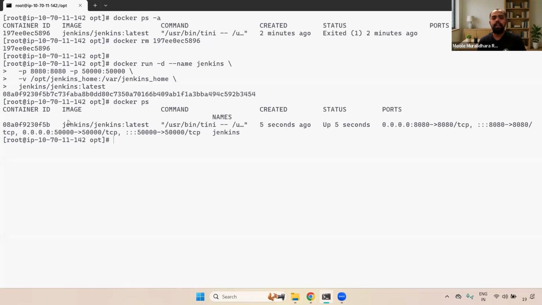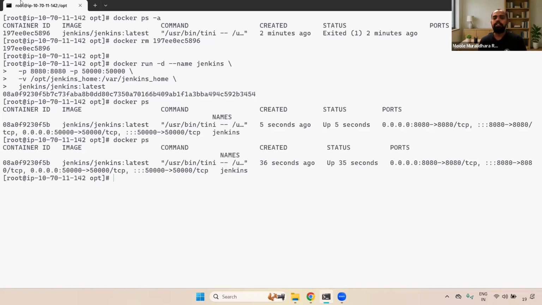This is the container ID, and this is the image ID, which command was used to run this particular one, when it was created, what is the status, and what port numbers we have exposed: 8080 to 8080, and also 50000 to 50000. And here you can see the container name is Jenkins. Again, I'm going to check whether it is really there or not. Still we can see that the container is running fine.